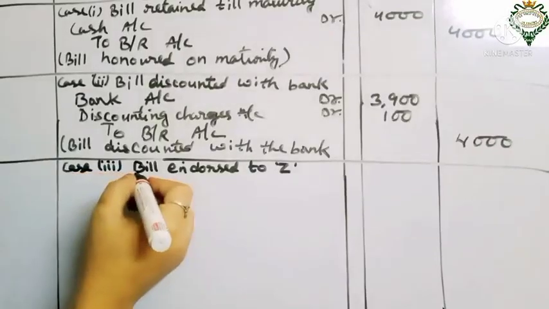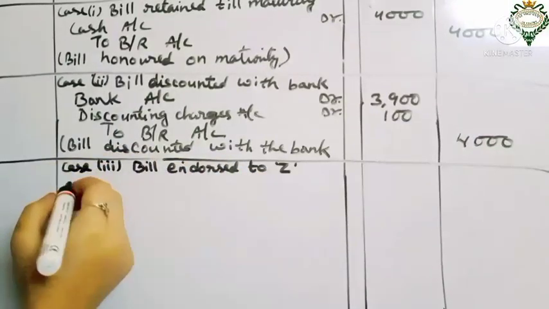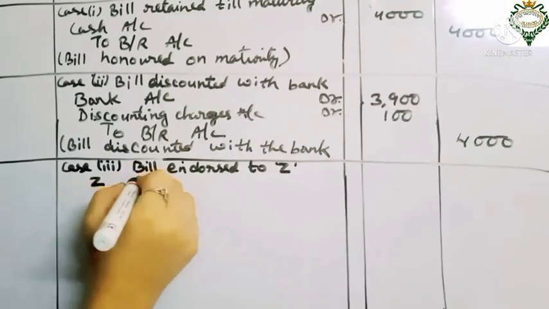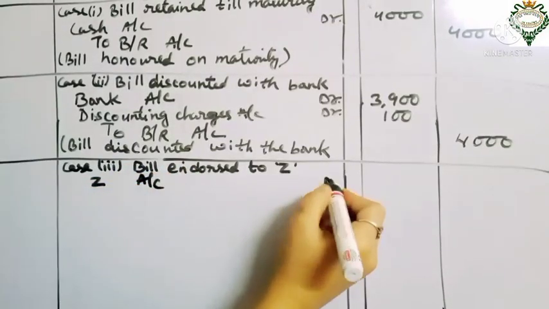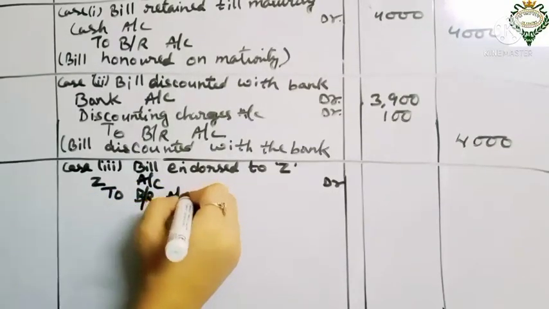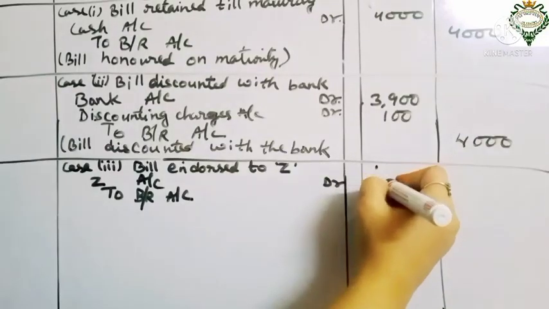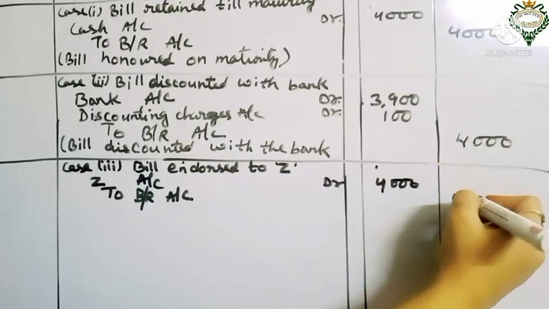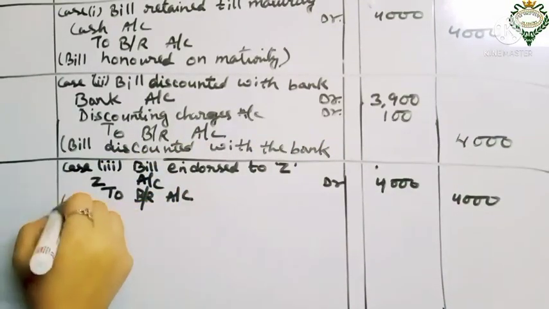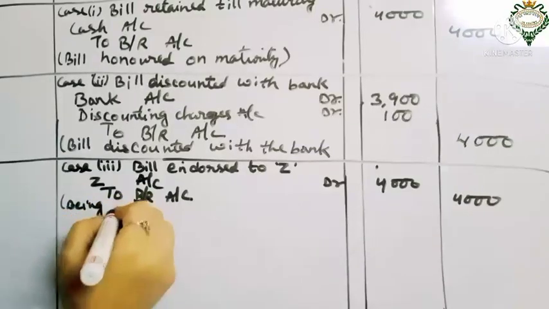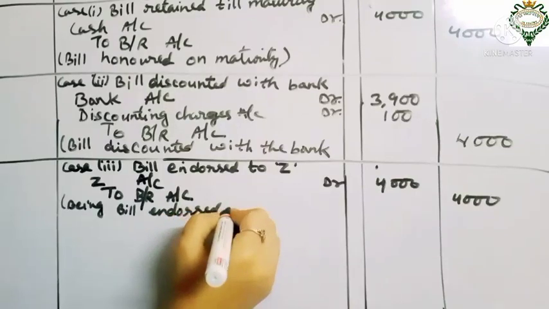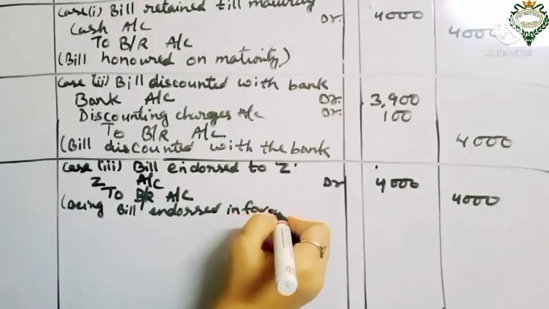The third case is bill endorsed to Z. For this, as the endorsee was Z, we write Z account debit to BR account, and the amount will be the same 4,000. The narration will be bill endorsed in favor of Z, being bill endorsed in favor of Z.